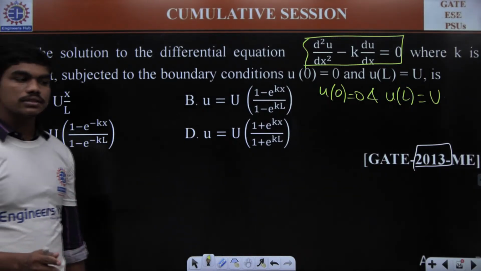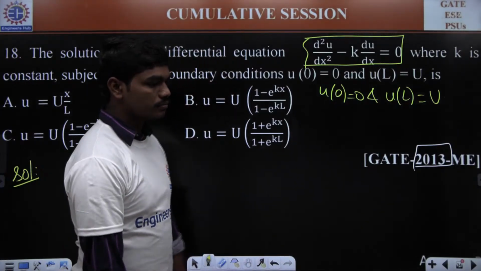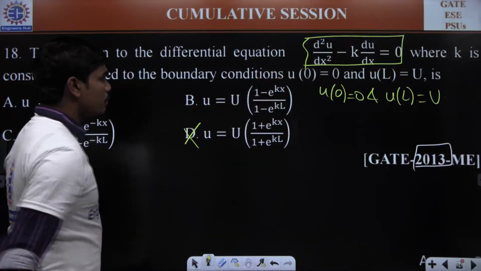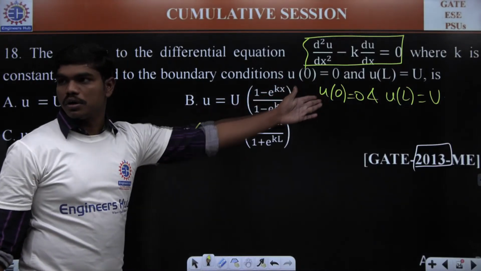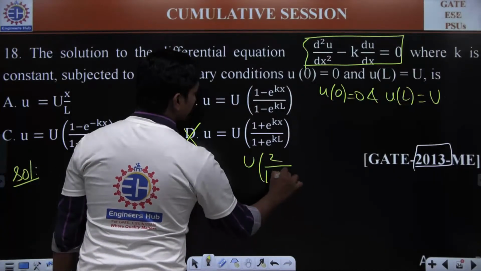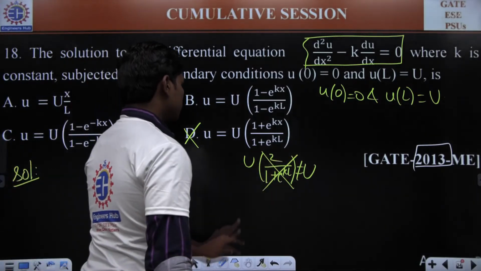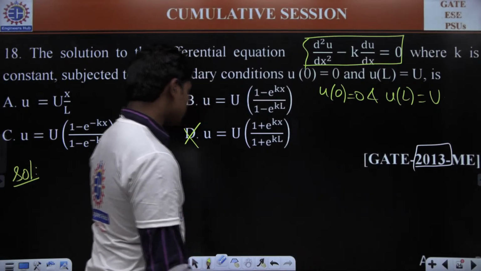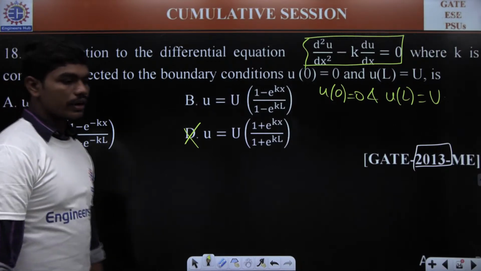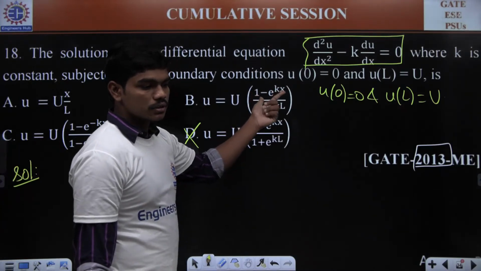Now, if you try to check the options, there is nothing to use for this question except the fourth option. Of course you can eliminate the fourth option, because if you put x is equal to 0, you should get u is equal to 0. But if you put x is equal to 0 here, this is U times 2 by 1 plus e power kL, which is not 0. So D is definitely wrong. But for options A, B, and C, you can't tell this way, because when you substitute x is equal to 0, the numerator will be 0.